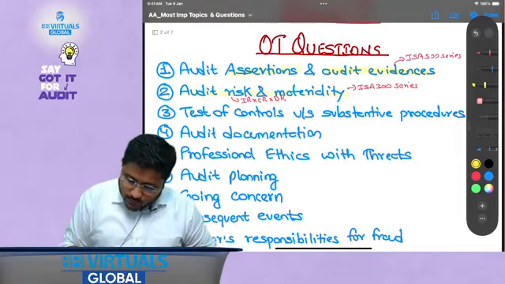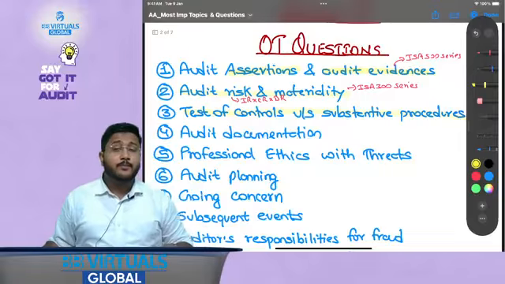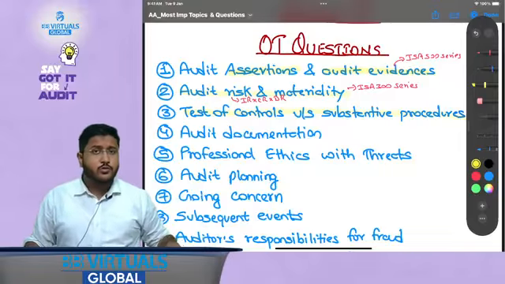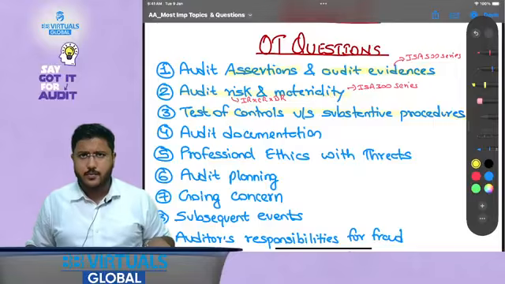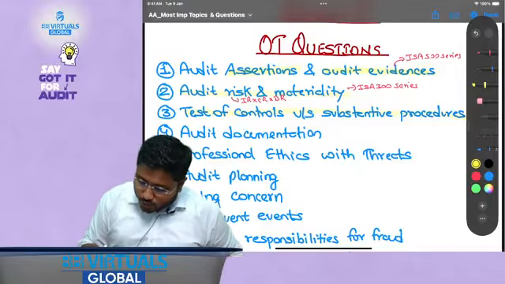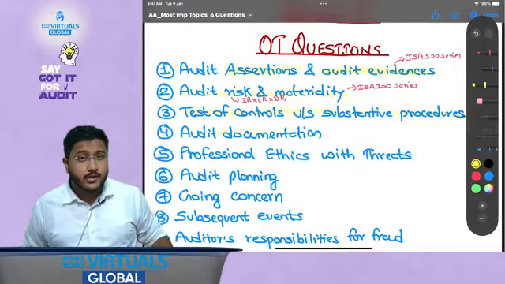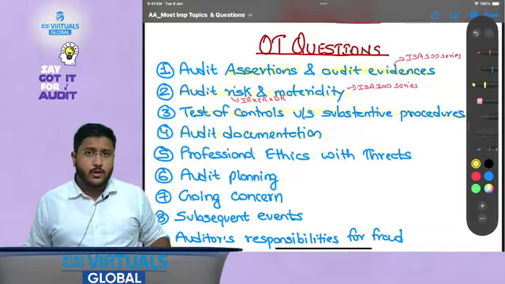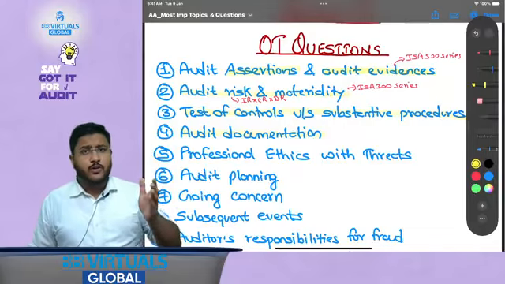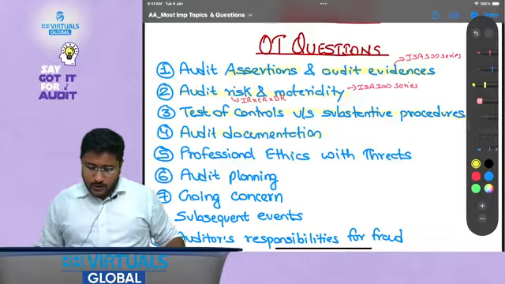Then test of controls versus substantive procedures, that is, what is the significance of test of controls while framing an opinion and what effect does it have on the substantive procedures and the basis of substantive procedures. Then documentation, so the nature, type and extent of documentation required, what is the permanent audit file, what is the temporary audit file, the current year audit file, all of that.